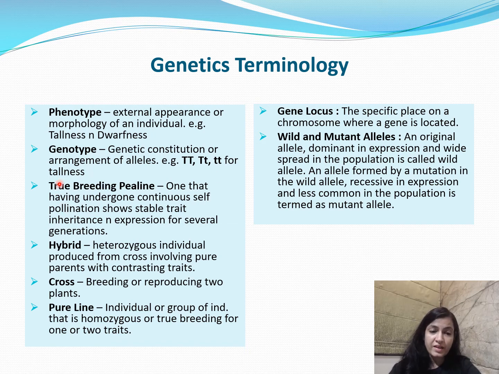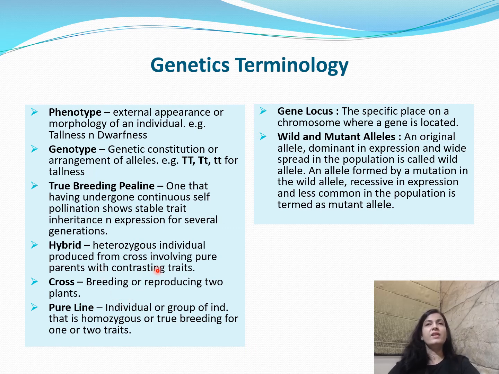This question was also raised in NEET 2020, that what do we mean by true breeding P line. Many options were given in the 4 available options, but the correct one was that the true breeding P line is one that, having undergone continuous self pollination, shows stable trait inheritance and expression for several generations. Fine. Now the next term is the hybrid.